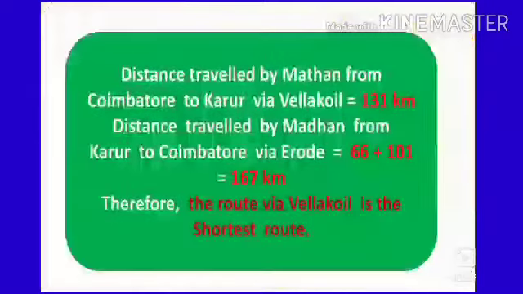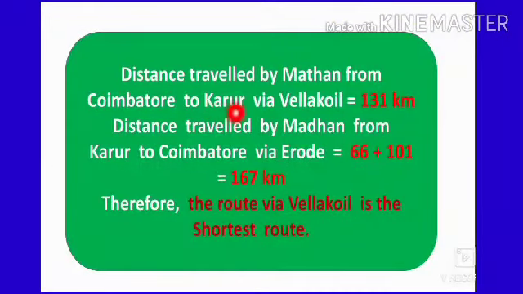So write down, distance travelled by Madan from Coimbatore to Karur through Velakoil is 131 kilometer. Distance travelled by Madan from Karur to Coimbatore through Erode is 66 plus 101 kilometer, which is 167 kilometers.